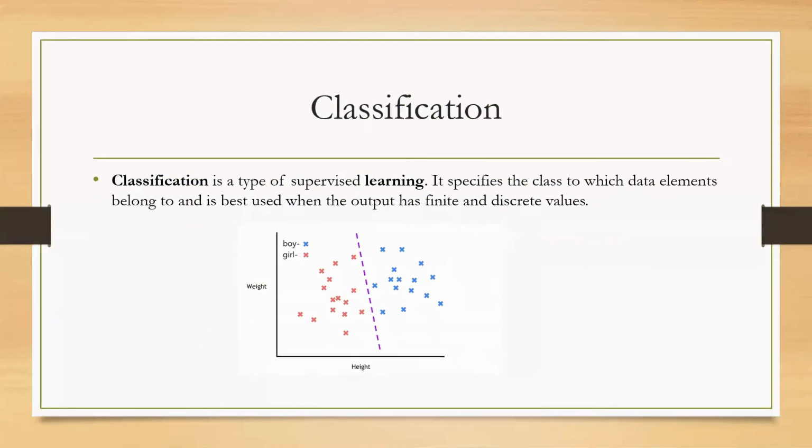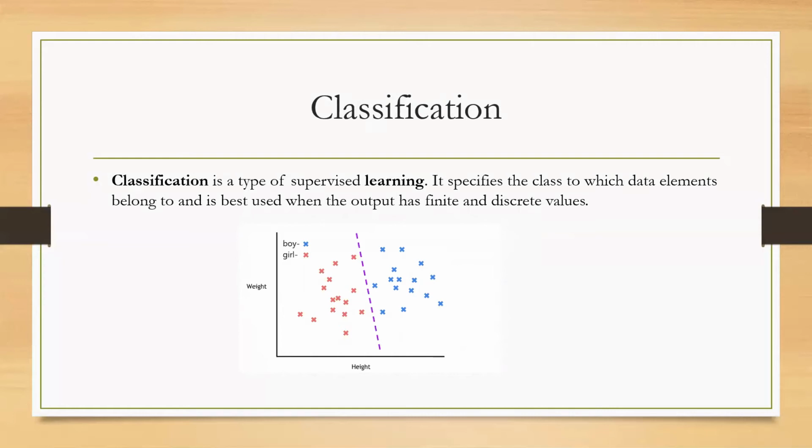What exactly is classification? So classification is a type of supervised learning which specifies the class to data elements, and it is best used when the output has a finite or discrete value. So it is separating the data into various multiple categorical classes which are discrete values.